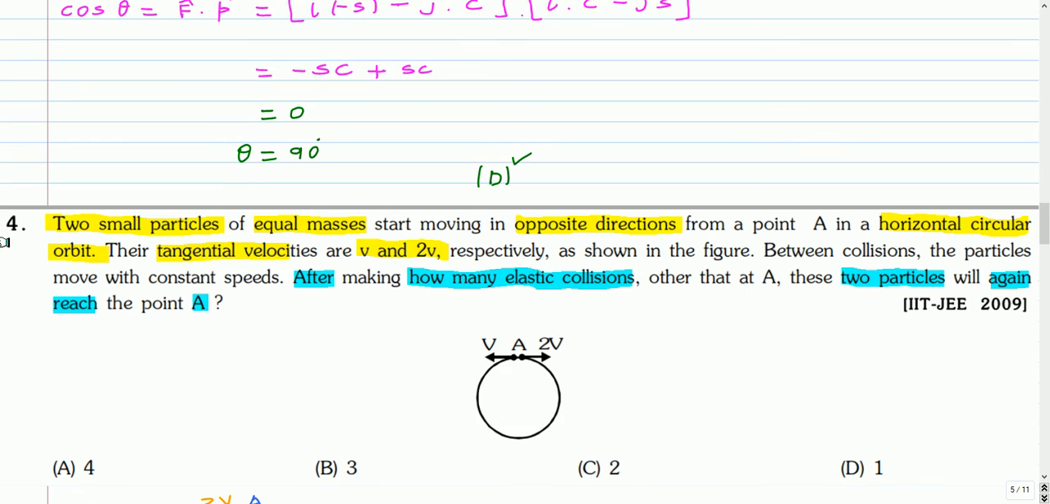This is the next question. Two small particles of equal masses start moving in opposite directions from a point A in a horizontal circular orbit. The tangential velocities are v and 2v respectively, as shown in the figure. Between collisions, the particles move with constant speeds. After how many elastic collisions, other than that at A, will these two particles again reach the point A? You can pause and attempt this question.